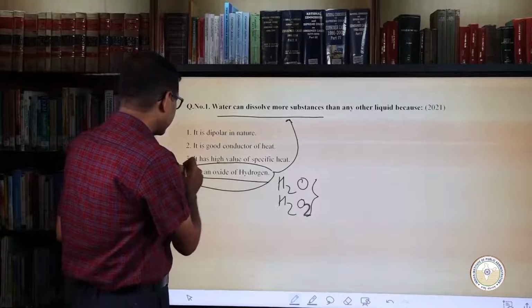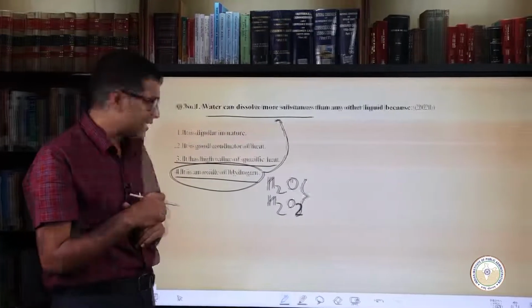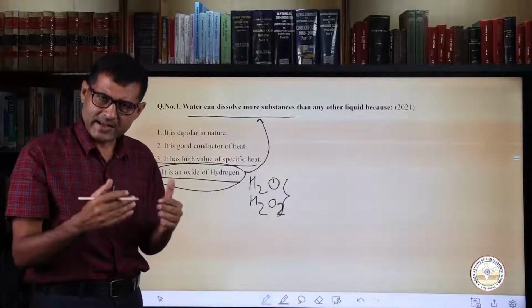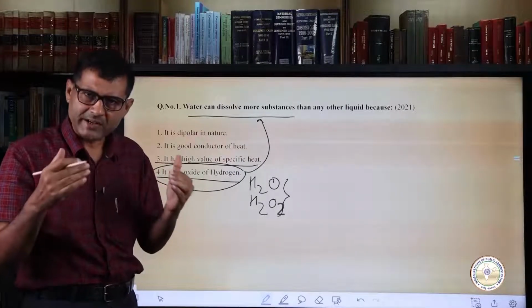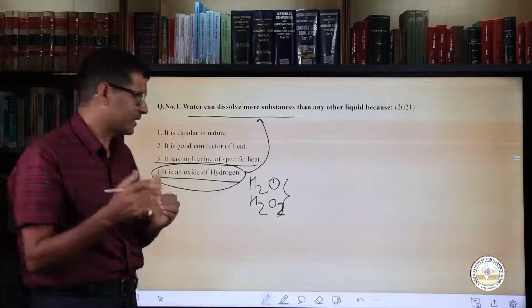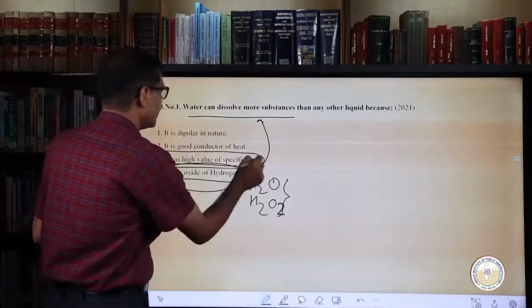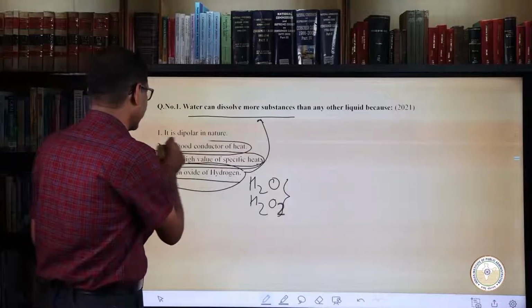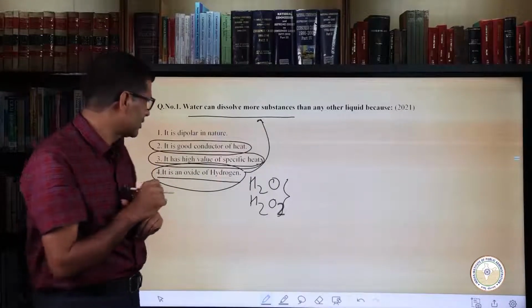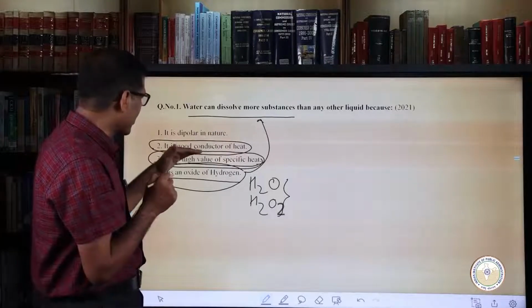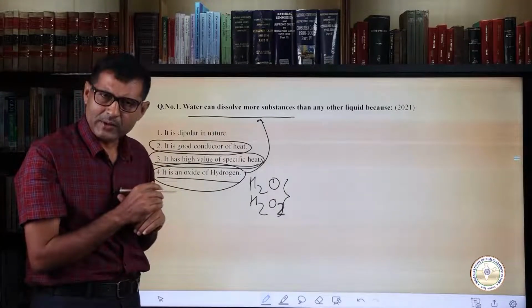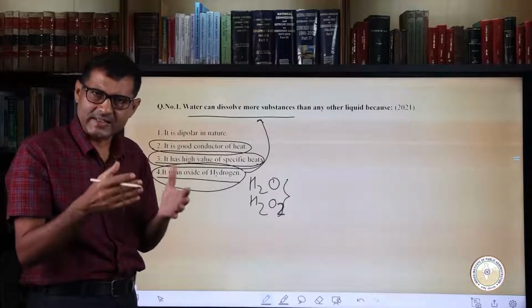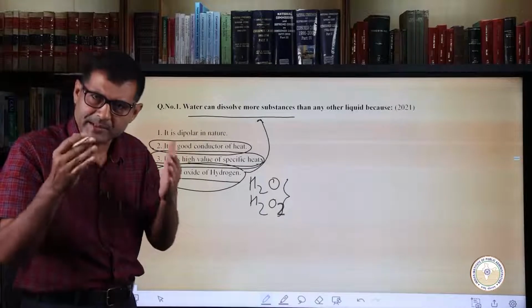Now we take the third statement that it has high value of specific heat. Yes, when there is a chemical reaction between oxygen and hydrogen, it does provide heat, but again it is irrelevant for the solubility feature. Now we come to the second statement that says that it is a good conductor of heat. Water cannot be a good conductor of heat because it does not have free electrons. All the electrons that are there are already engaged in the chemical bonding.